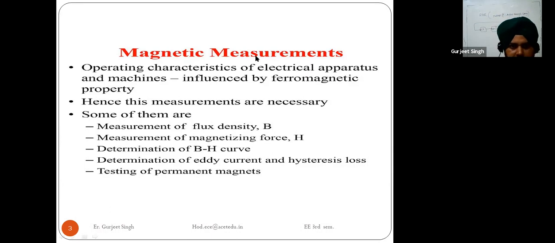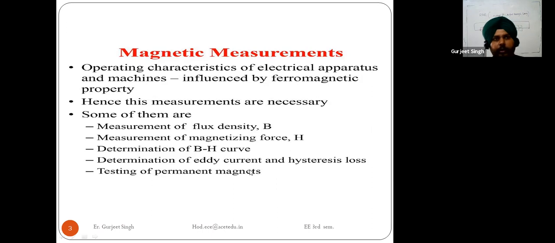Magnetic measurement means the operating characteristics of the electrical machines. We have different apparatus and instruments that are generally influenced by the properties of the ferromagnetic materials used for their construction. Whatever electrical machines, apparatus or instruments we are using, they depend upon the properties of the ferromagnetic materials.